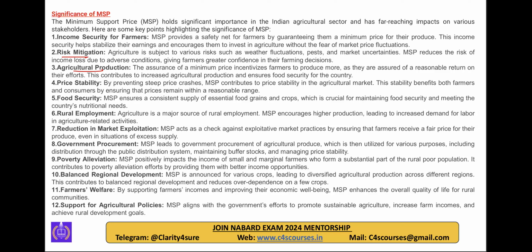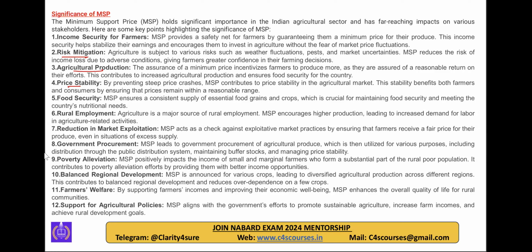अगर पहले से मेरे को पता है I will get this, so I will go for the sowing of the crops. That is okay. Price stability is there. ठीक है, price stable होगा because the right amount of production will be there. Though there can be reverse argument also on this, but since we are talking of the significance, so we will say that it will also lead to price stability.